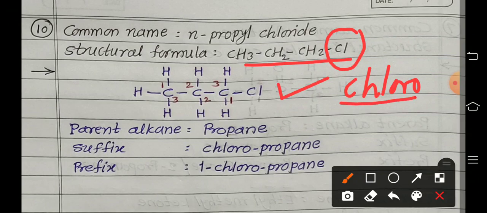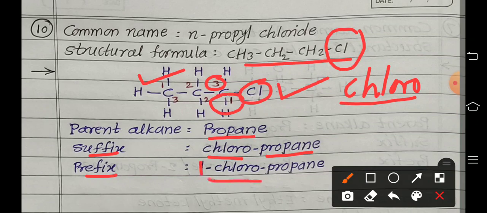So parent alkane name is propane because 3 carbon atoms are present. Now the suffix? No, we are using it as a prefix, which means initially we use the word chloro, chloropropane, and in the case of a prefix we use the number. Which numbering system is correct, left to right or right to left? If we number left to right, chlorine is attached to number 3, and right to left it is number 1. So 1 is the lower number. So we are using number 1. So 1-chloropropane. This is the IUPAC name of this last structure.